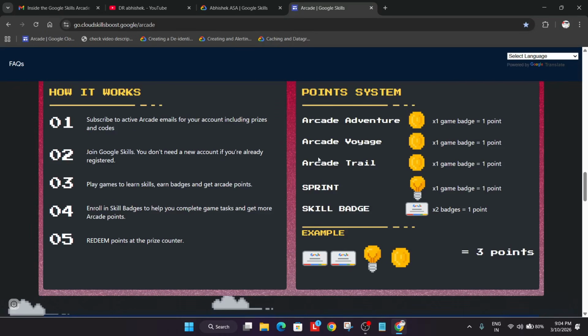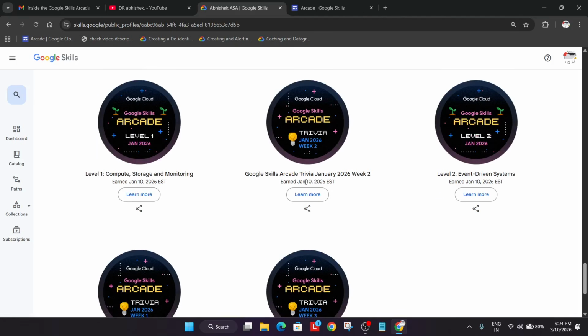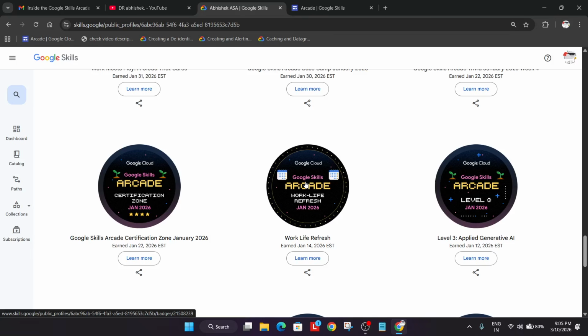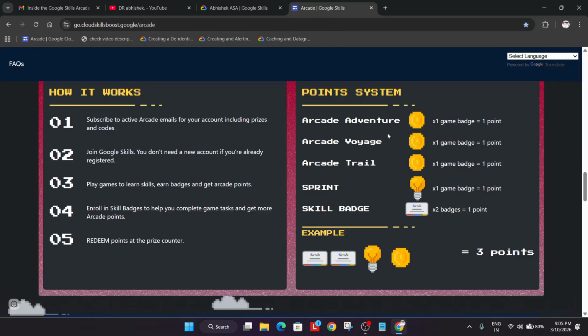Earlier these were known as level games. So if you see in January, you'll see there are trivia games and there are some level games also, level 1, 2, 3. So they have just renamed it. For all level games, the point structure is 1 point, so there is no confusion for it. And for trivia, earlier it was known as trivia, now it is known as sprint. So the point structure is the same, only the names have been changed, right? And one more thing, the special game earlier used to give 2 points, sometimes they gave 3 points, 6 points, like this. So for the special game the point structure may change, but for the level game and for the certification zone, points remain 1 badge 1 point, including the sprint.